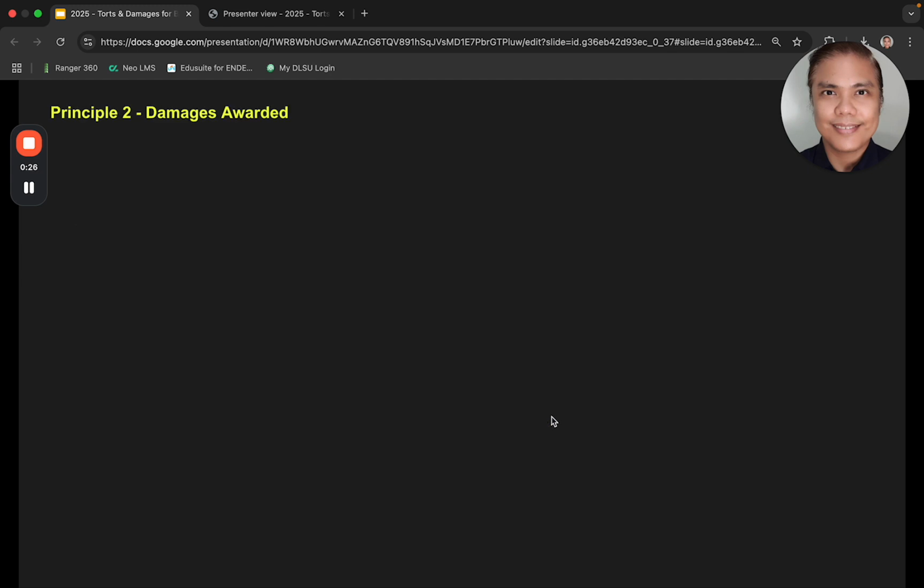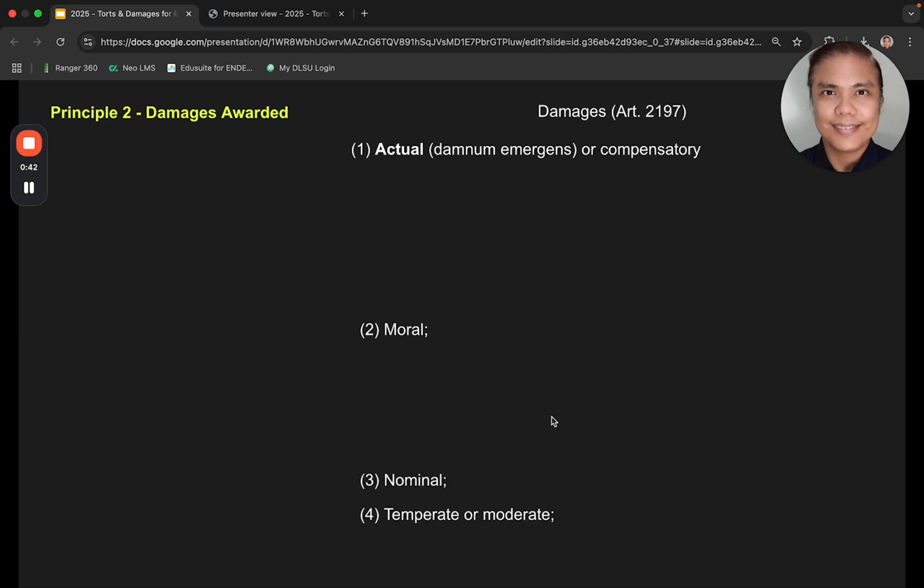All right, so what are the damages awarded? You find them in Article 2197. Here's an enumeration. Actual damages or compensatory damages. There's moral damages, nominal damages, temperate or moderate, exemplary or corrective, and liquidated damages.